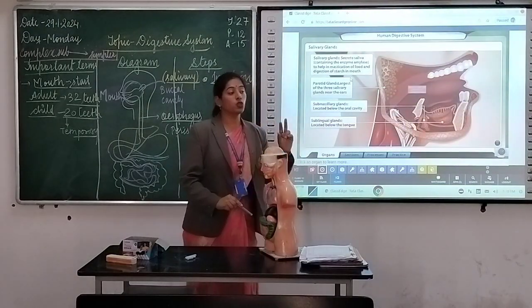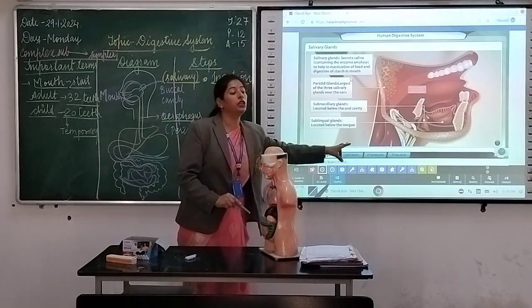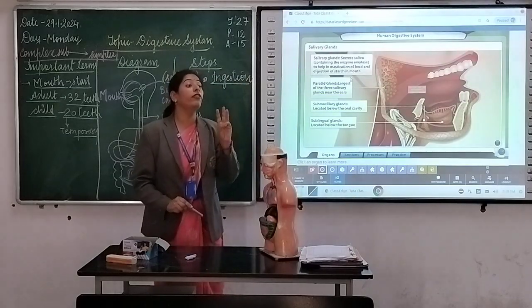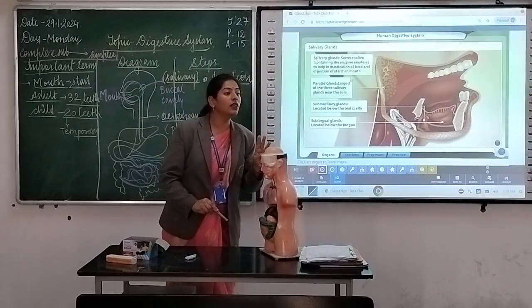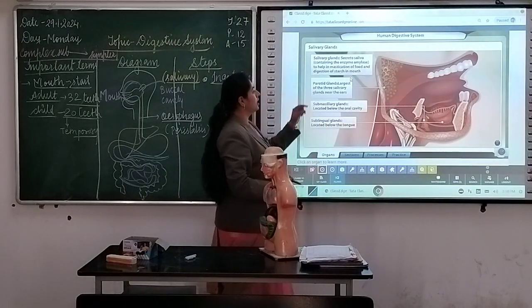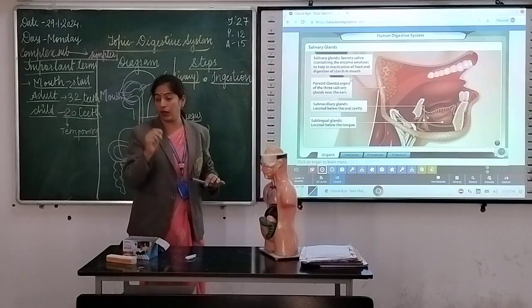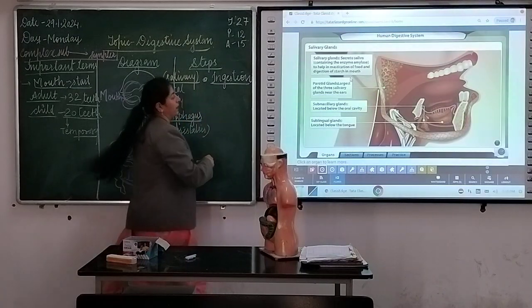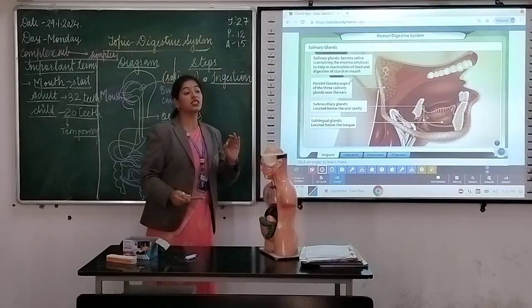Now just see. As has been seen in the video, the salivary glands are of three types. How many types? Three types. First, write down these points. First is the parotid gland. It is the largest gland.